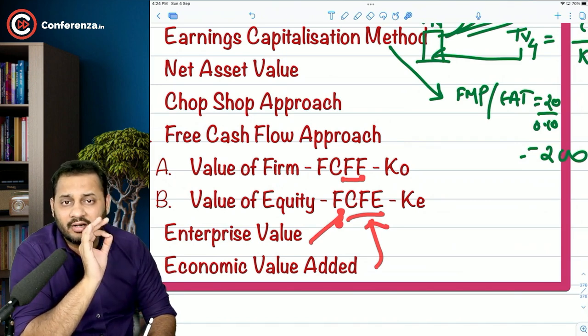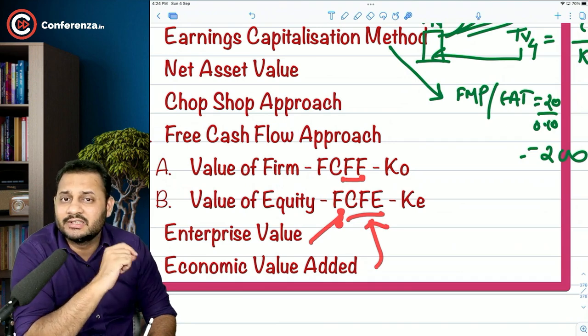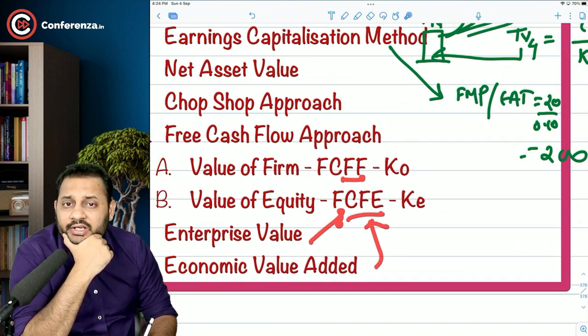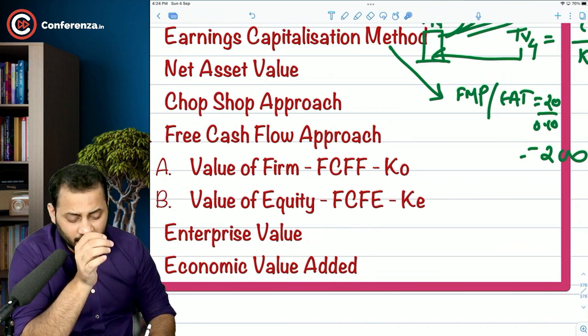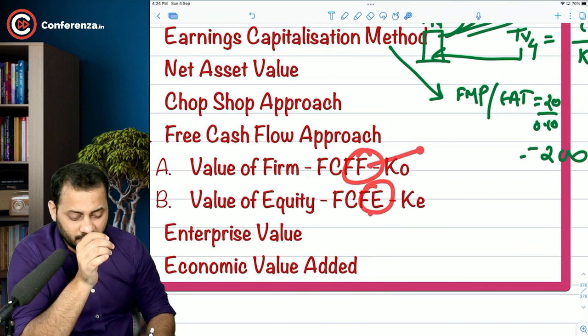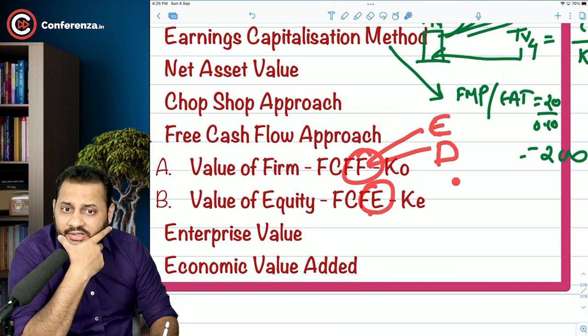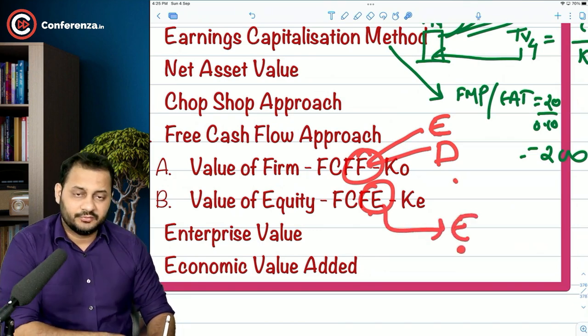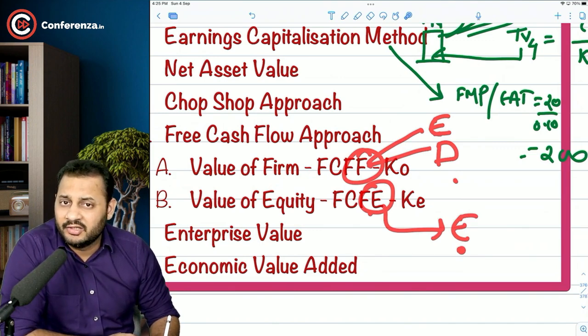No one should have the right except the equity shareholders on these cash flows, and then you can say these cash flows are free to the equity. Free cash flow to firm and free cash flow to equity means that the cash flow should be free for these people. The firm includes two types of people, equity and debt, and equity includes only equity. Except for these, you should deduct all the cash inflow and outflow, and then the balance left will be considered as free cash flow to firm and free cash flow to equity.